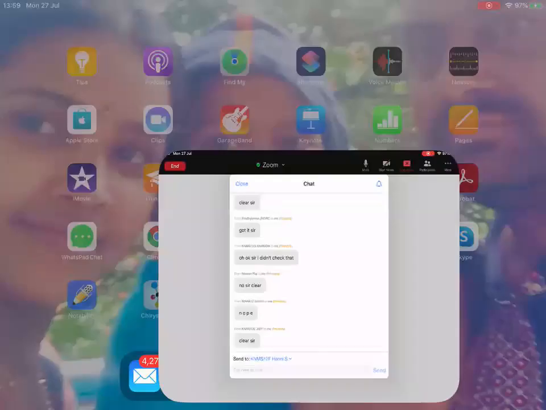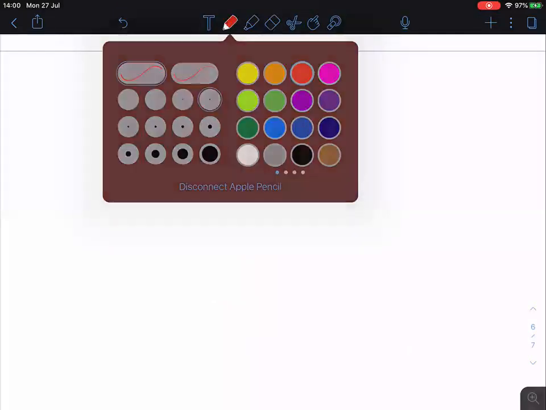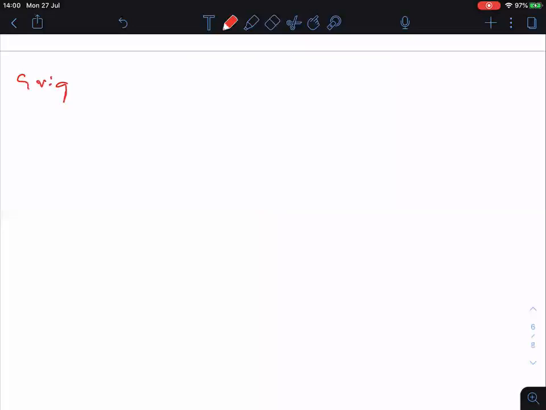Okay. Now, next one, Grignard reaction on epoxides. Grignard reaction on epoxides. Okay, please put the heading.